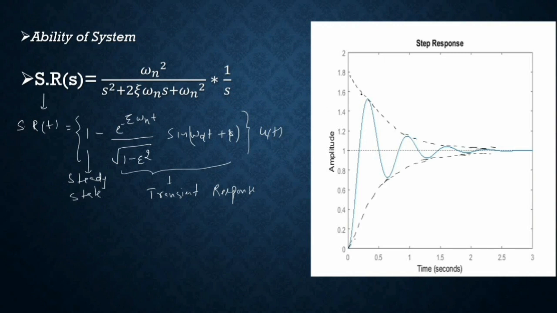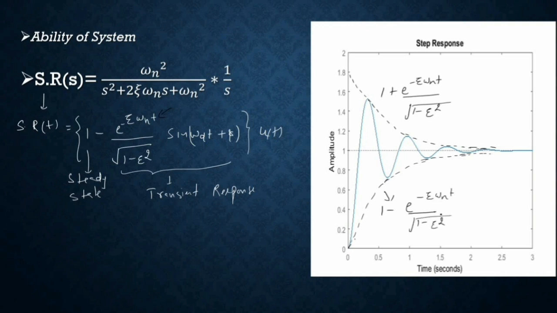In this case, the response will be decreasing exponentially because of the term e raised to power minus zeta omega n t, and this value will be equal to 1 plus e raised to power minus zeta omega n t divided by square root of 1 minus zeta square, and this value will be equal to 1 minus e raised to power minus zeta omega n t divided by square root of 1 minus zeta square.